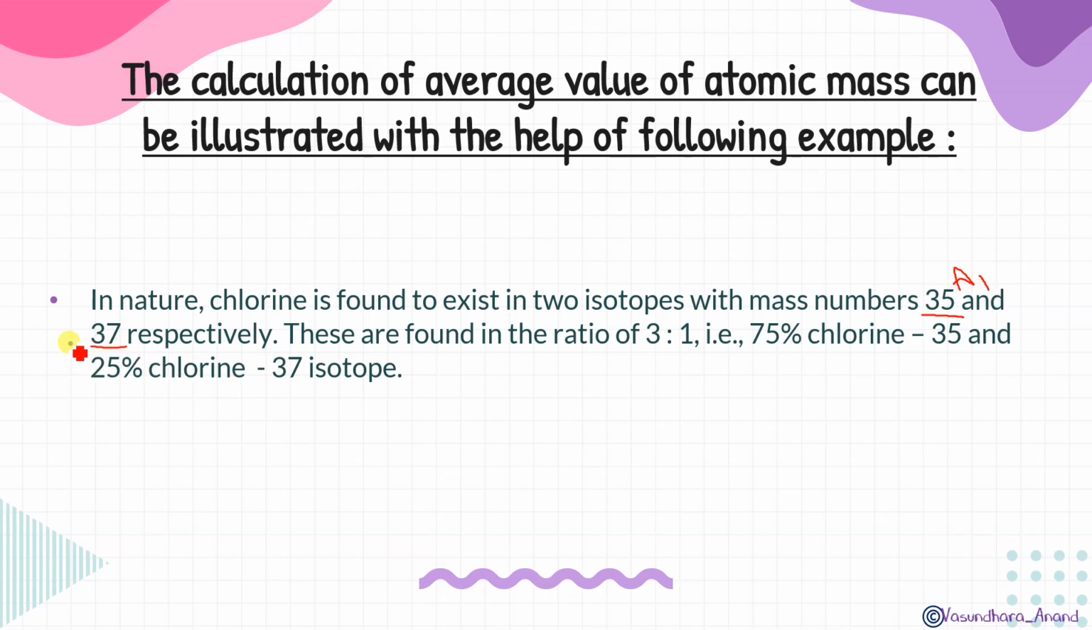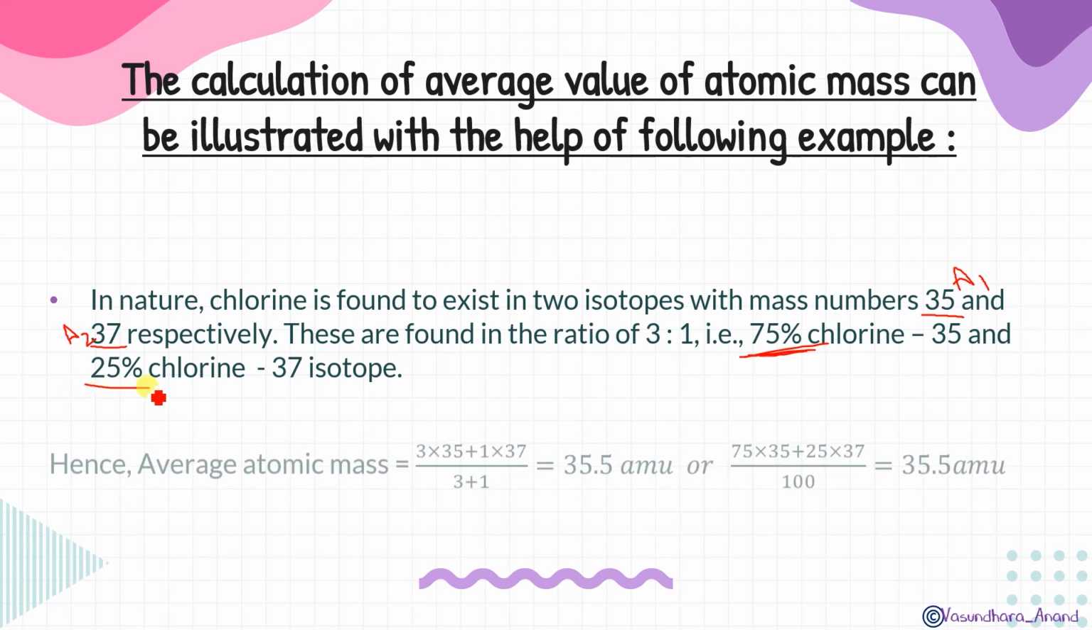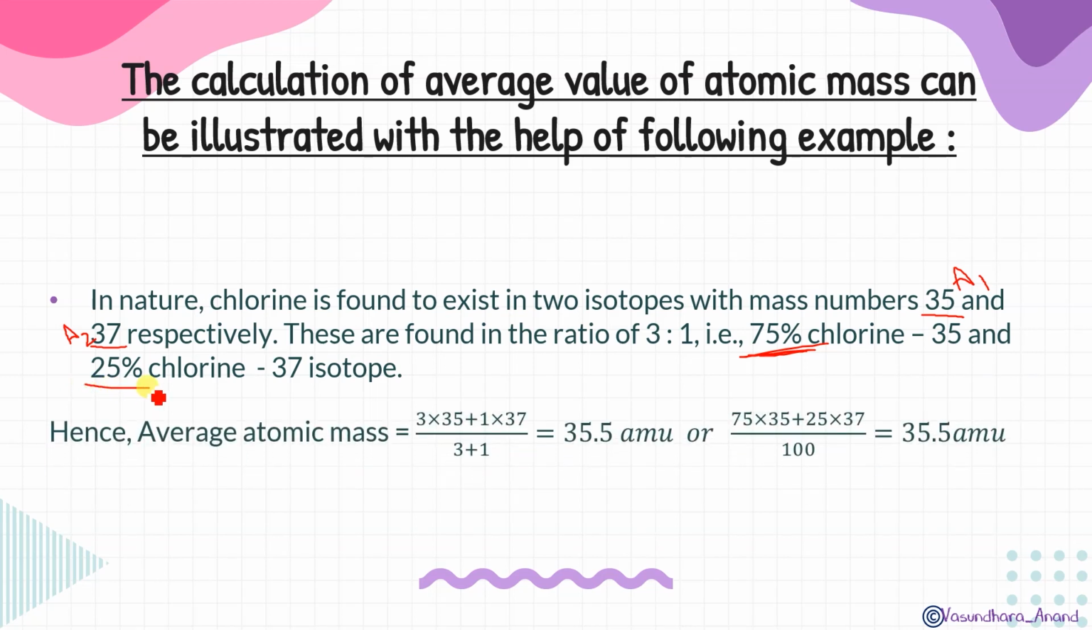This is 37. Clear? So isotope 1, which has atomic mass 35, is in 75%. These are found in the ratio of 3:1. That means this is 75%, so obviously the other one is 25%. So find the atomic mass, relative atomic mass or average atomic mass or fractional atomic mass. How will we calculate it?